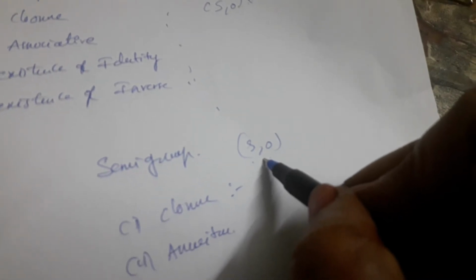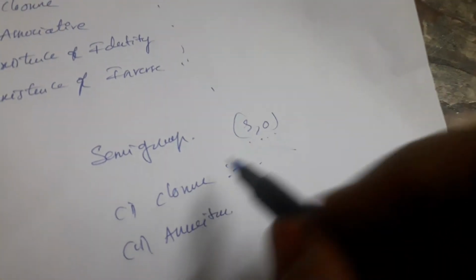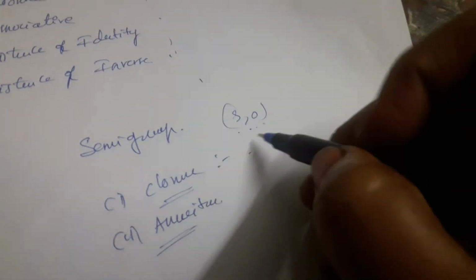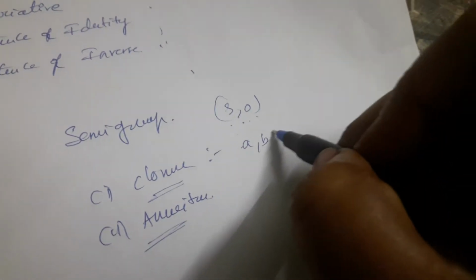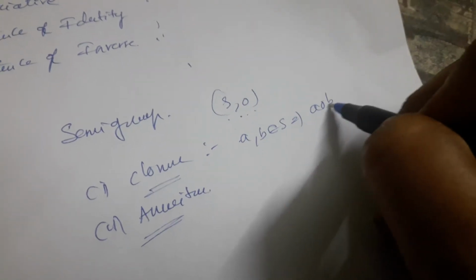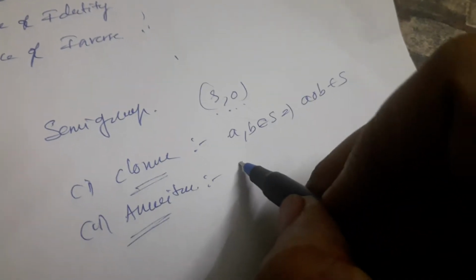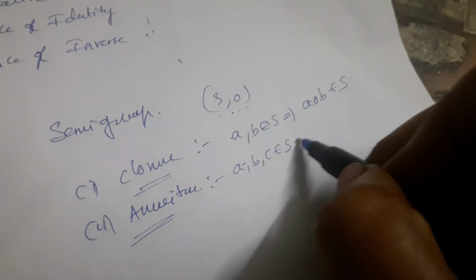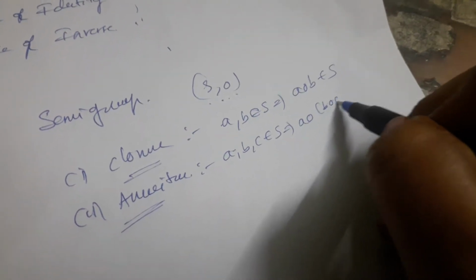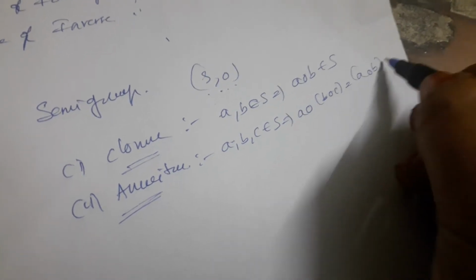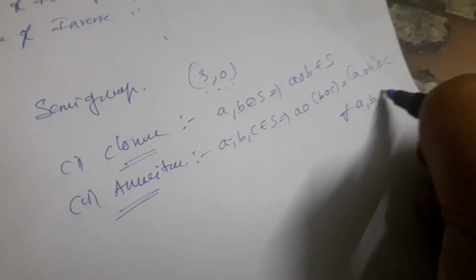For closure and associativity, let S be a non-empty set and ∘ be a binary operation on S. Then (S, ∘) is said to be a semigroup if it satisfies the following conditions: closure law and associative law. For closure law, a, b belongs to S implies a ∘ b belongs to S. For associative, let a, b, c belong to S, then (a ∘ b) ∘ c = a ∘ (b ∘ c) for every a, b, c belonging to S. Those are the conditions of a semigroup.